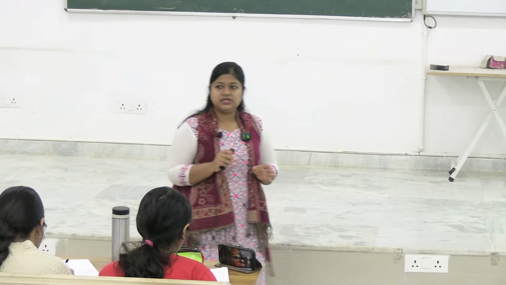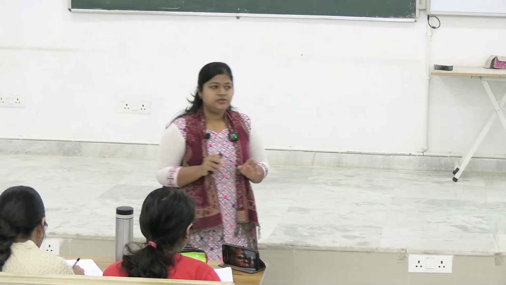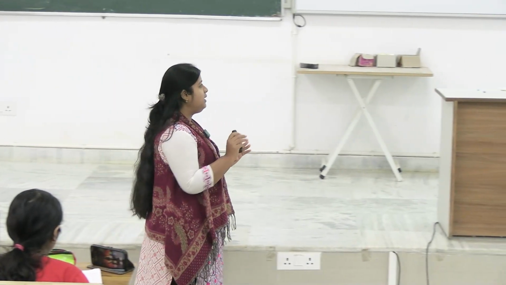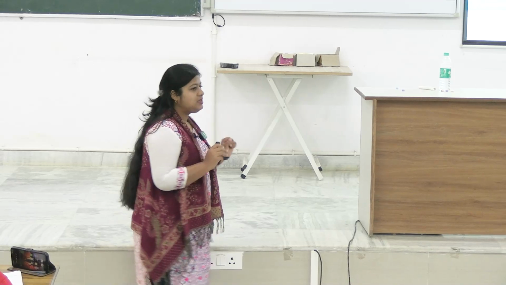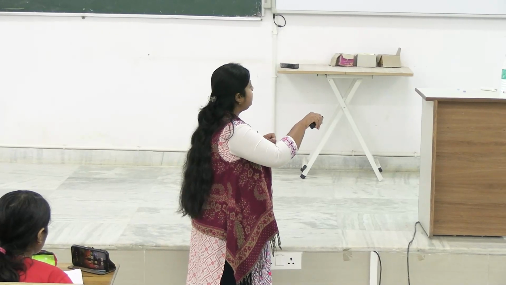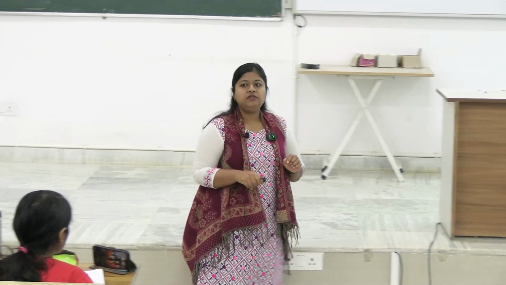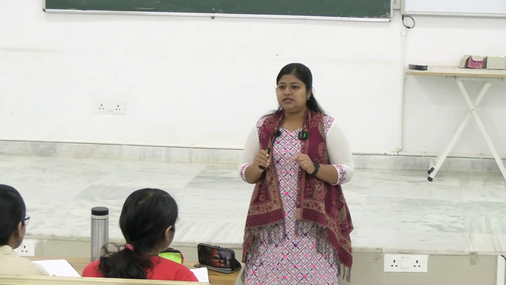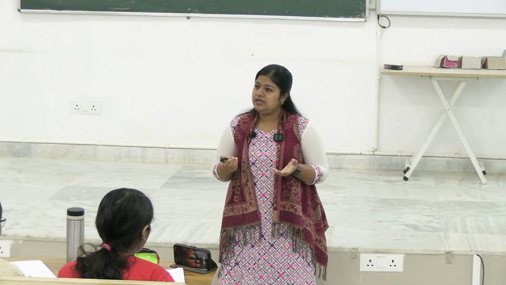How to approach a question? In your final exam, suppose this question has come and you have no idea what it is saying, but something is said: increased level of ammonia. In which cases do we find increased level of ammonia? Urea cycle disorder.